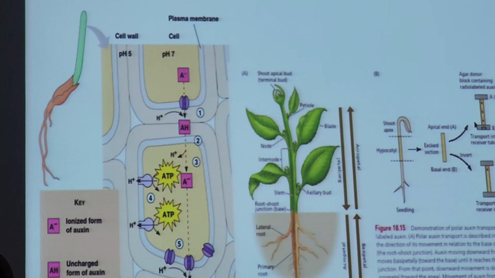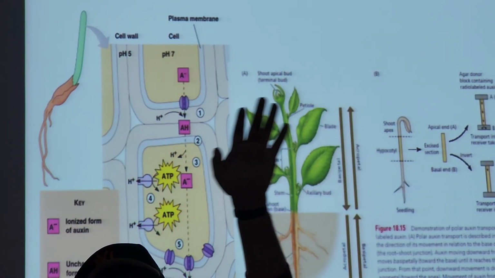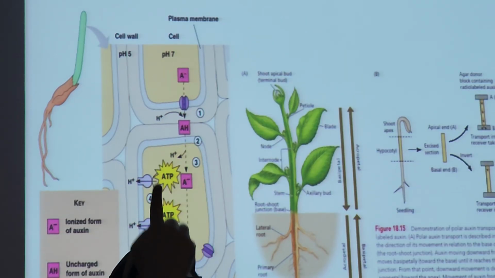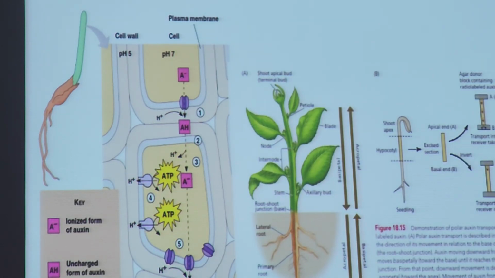Auxin will always follow basipetal movement from the top to the base, even though you have turned the plant upside down, because it doesn't really care about gravity. This is not gravitropism.